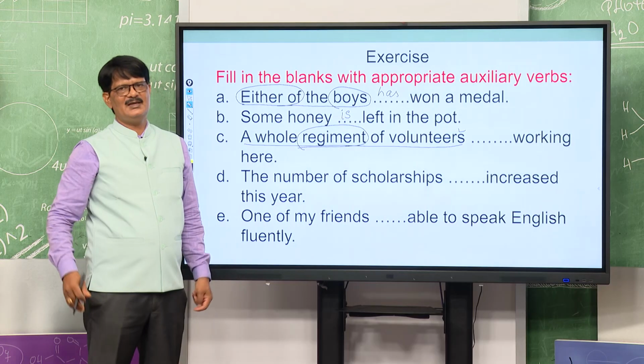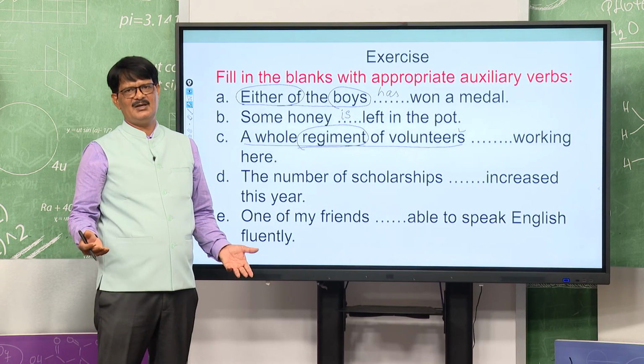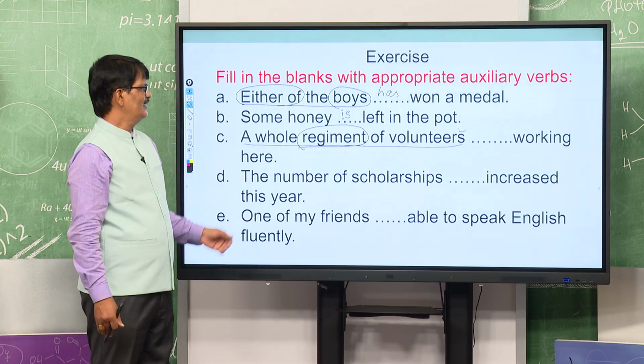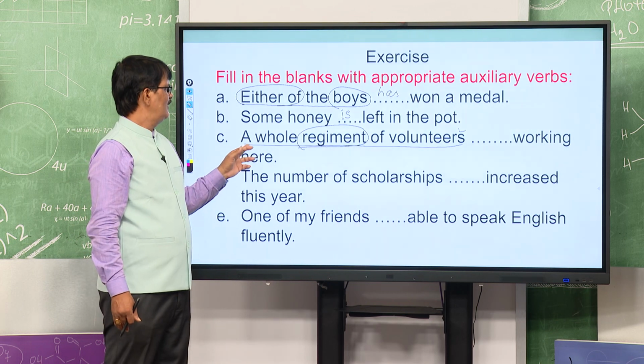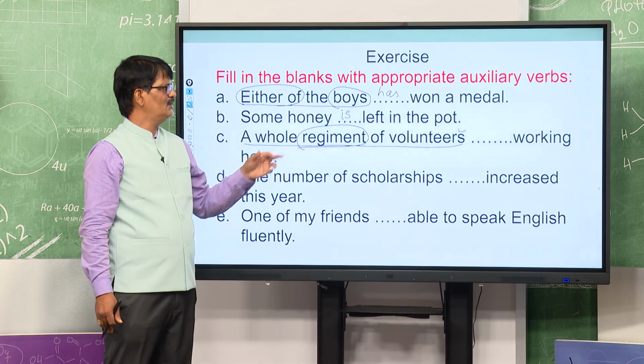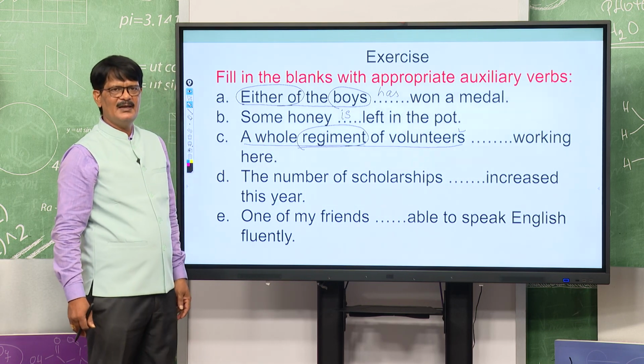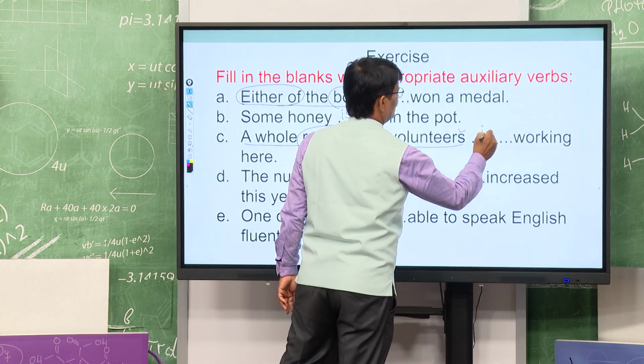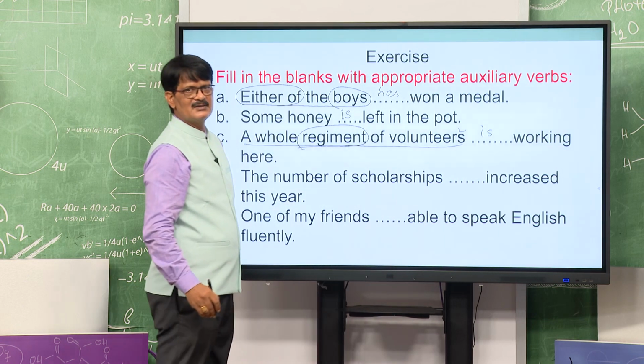So the auxiliary, is or was, you will use is. A whole regiment of volunteers is working here. So, it will be is. It is clear to you?